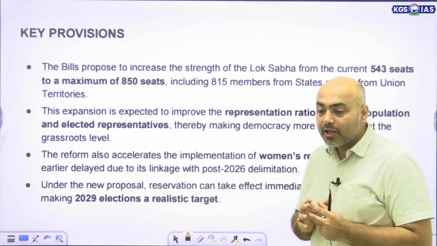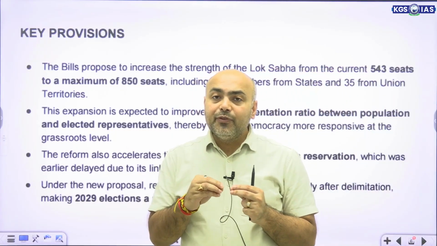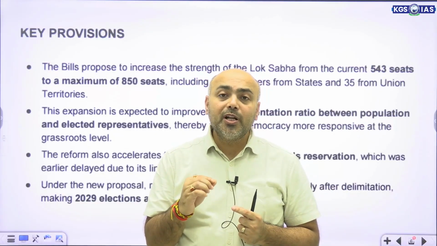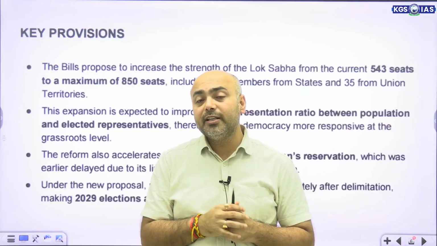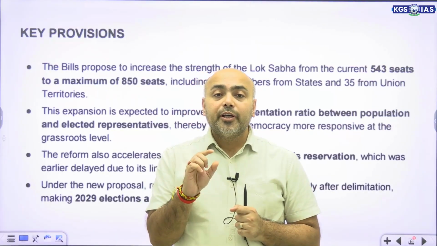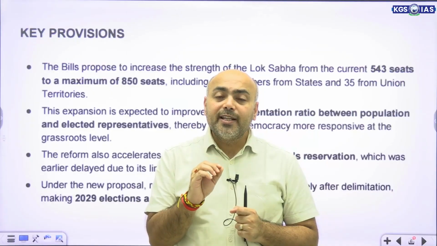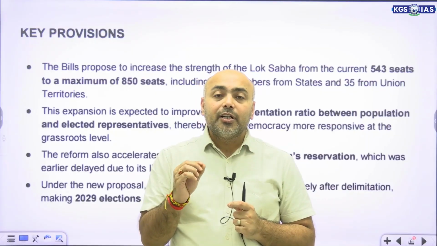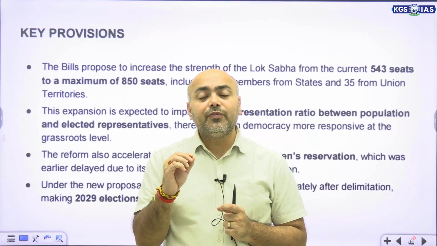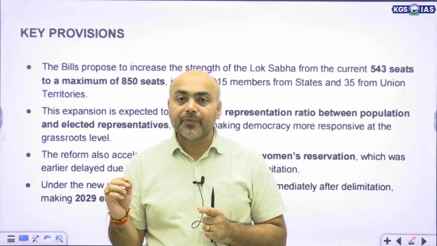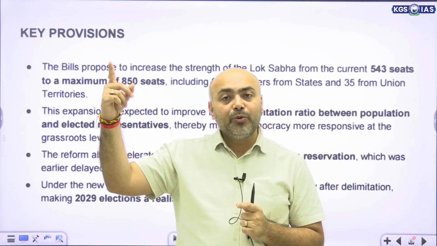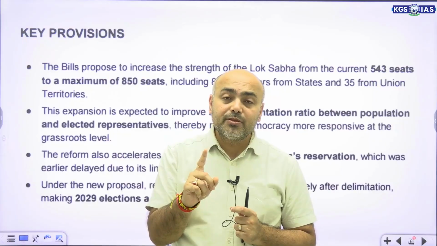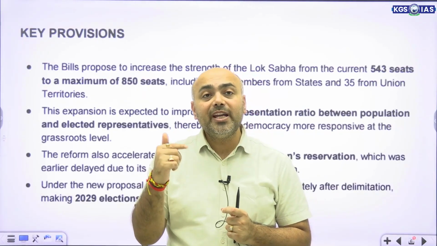If I give you a bit of detail on women reservation, the constitutional amendment done in 2023 specifically included that women reservation will be applicable after the first census after 2026, which means again when the 2031 data is released, delimitation would be conducted on the basis of it, and then women reservation would be extended.